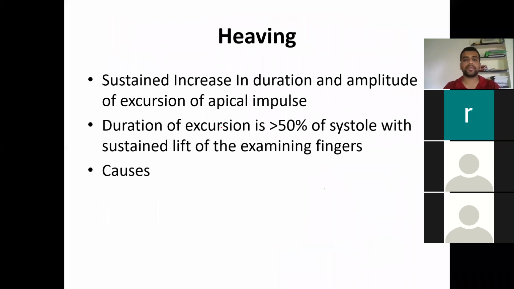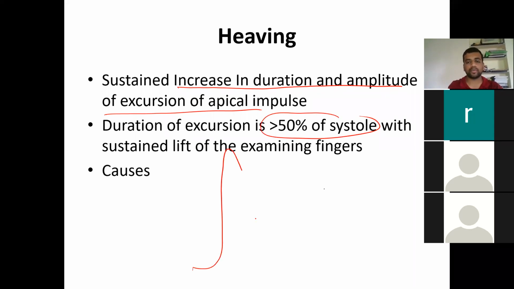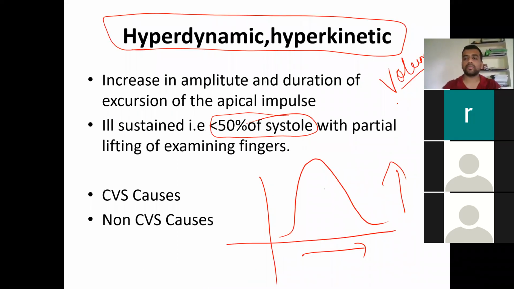Heaving apical impulses increase in duration and amplitude, and last for more than 50% of the systole. It will be more of a lift of the hand. This is due to pressure overload conditions, whereas the hyperdynamic one is due to volume overload conditions.